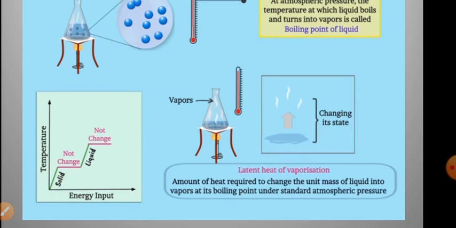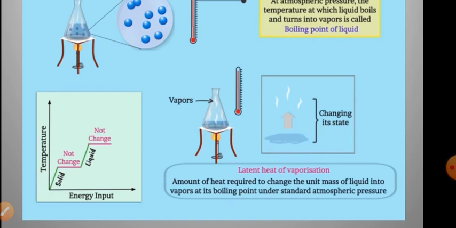Here we have learned two important processes. When a solid melts, that is, the solid converts to liquid, it is called melting or fusion. When the liquid changes to gaseous state, we call it boiling, evaporation or vaporization. So there are two important phenomena here: latent heat of fusion and latent heat of vaporization. What is this? This is the hidden heat.